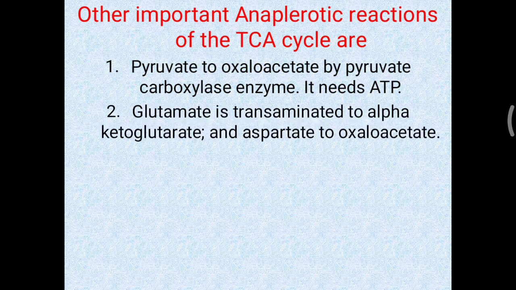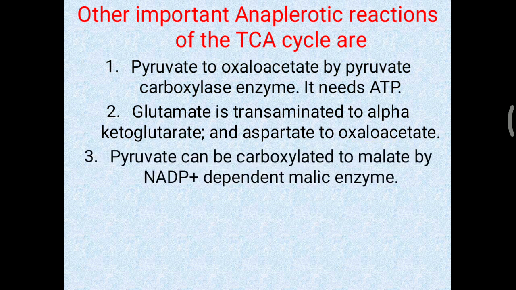Glutamate is transaminated to alpha ketoglutarate, and same way, aspartate is converted to the oxaloacetate. So glutamate and aspartate both are important acidic amino acids. So that is providing molecules for the TCA cycle in the form of alpha ketoglutarate and oxaloacetate.